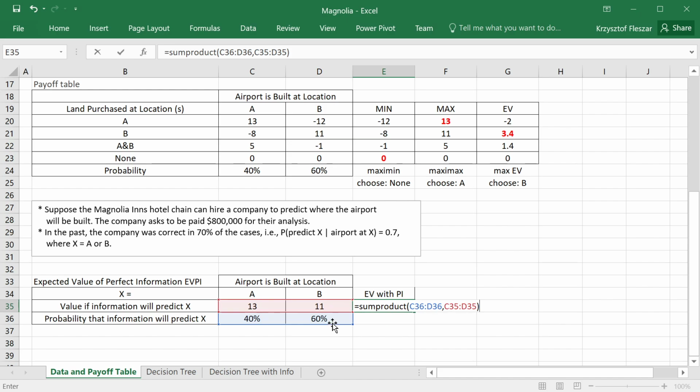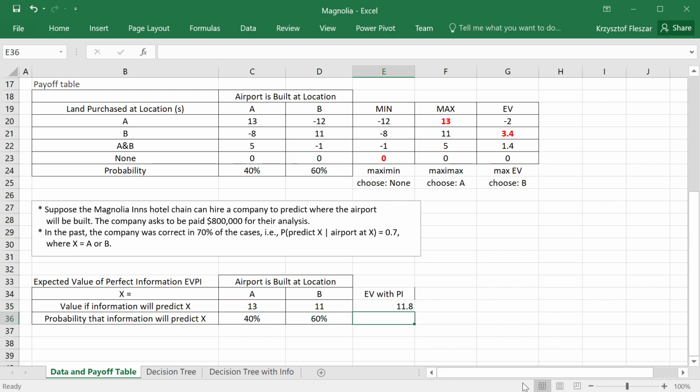Why am I calculating it like this? If I have perfect information, I will choose accordingly. Perfect information will tell me A with 40% chance, and then I will get 13 million of payoff, and with 60% chance it will tell me B, and then I will get 11 million of payoff. So my expected payoff is the probabilistic average of those two numbers, 13 and 11, and recall I obtained them by always choosing what the information is saying.